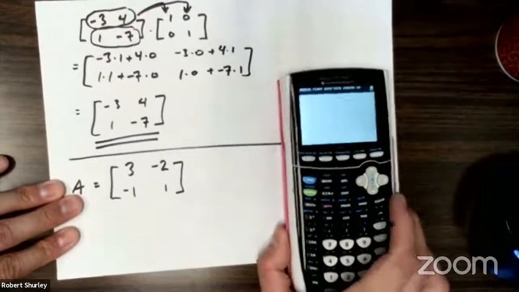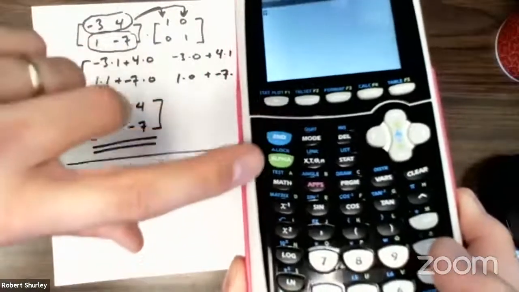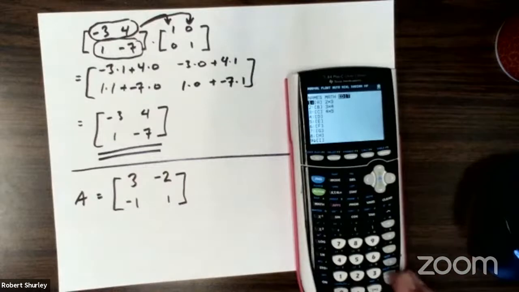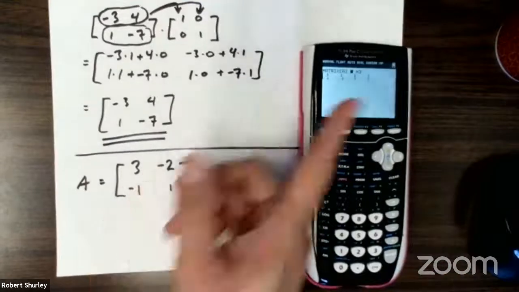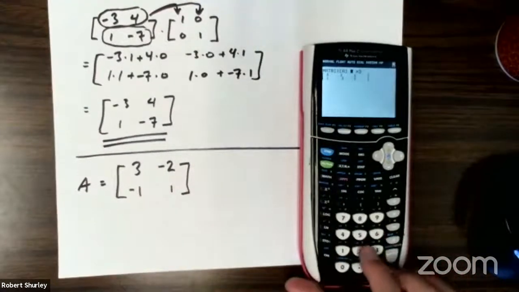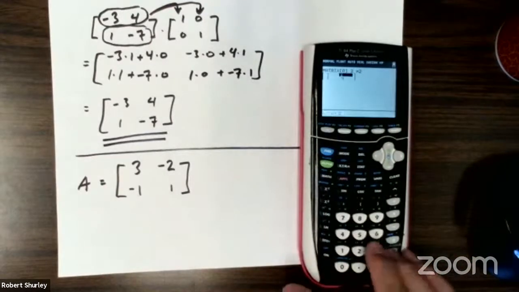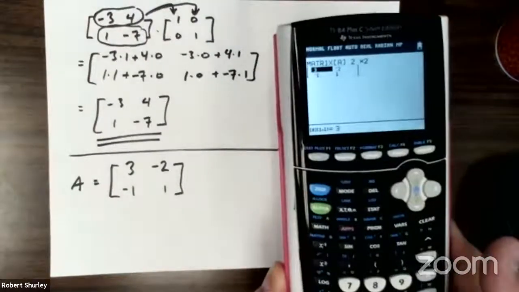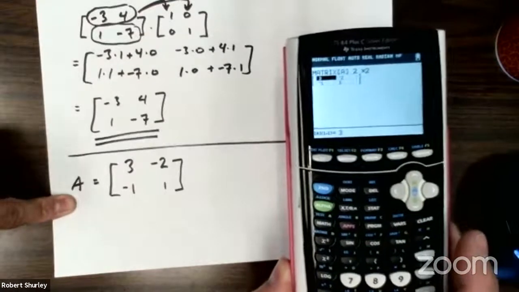So to do that, you pop open the calculator. We go to the matrix option here, so second matrix, and then we're going to edit. Let's just do matrix A. We're going to edit matrix A, so hit enter. And this one's a 2 by 2. Yesterday when we were working on these, we did a 3 by 3 here. So 2 by 2. And then I've got to put this matrix in there. So 3, -2, -1, 1. So now matrix A is the matrix we're dealing with here: 3, -2, -1, and 1.